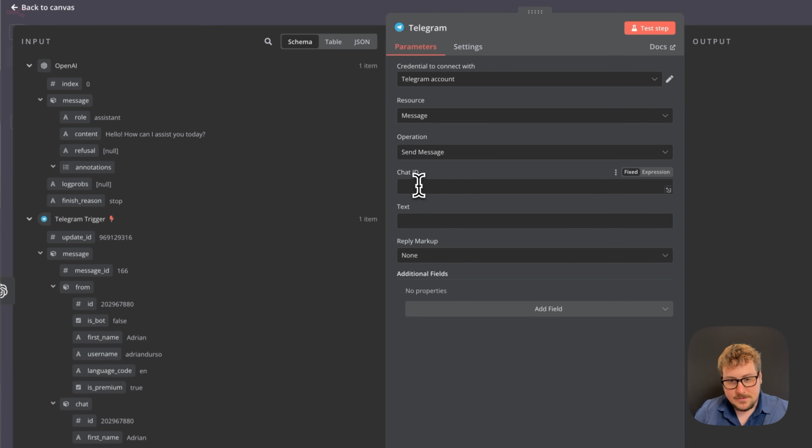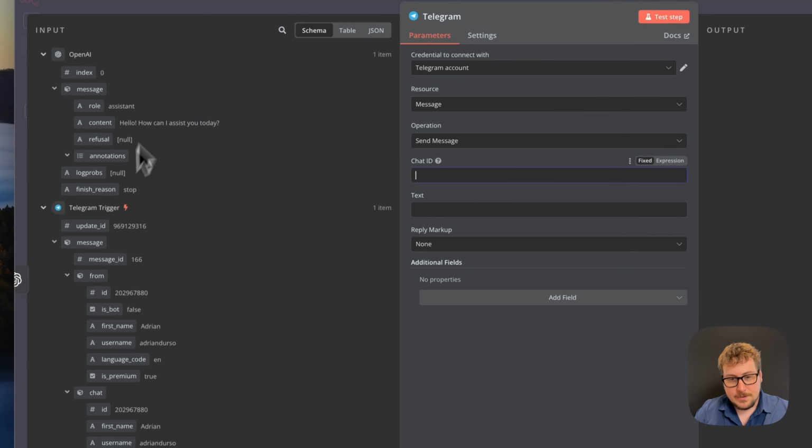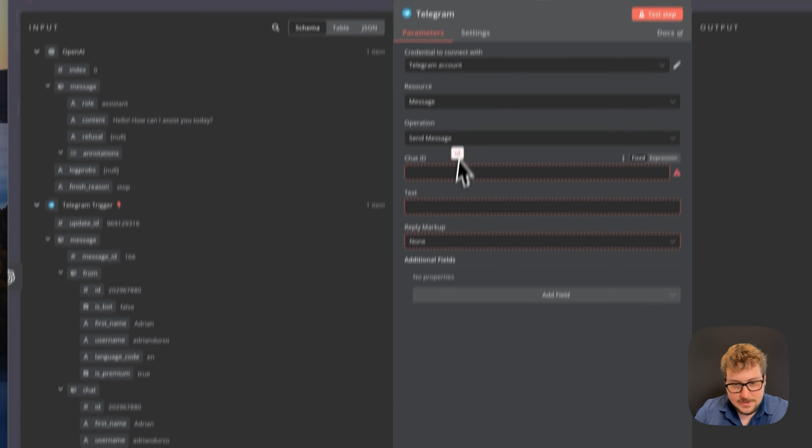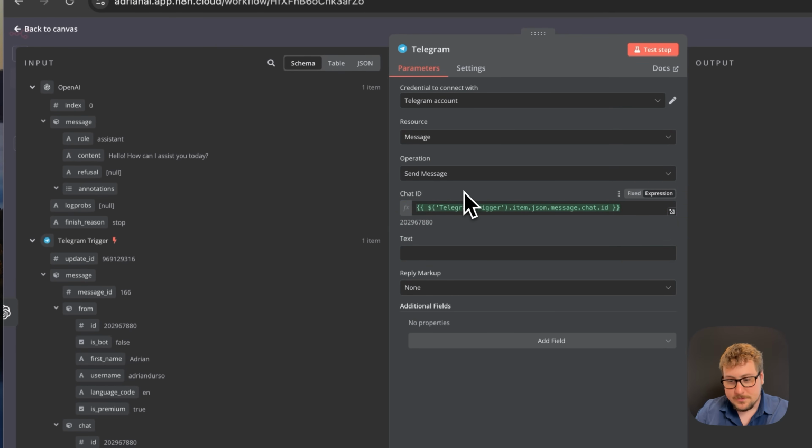It's going to be send message. For the chat ID, we're going to go into the input fields. We're going to go all the way down to chat, and we're going to pull in that chat ID because we want to respond to the same chat that the message came in. So we're just going to be pulling in that variable.